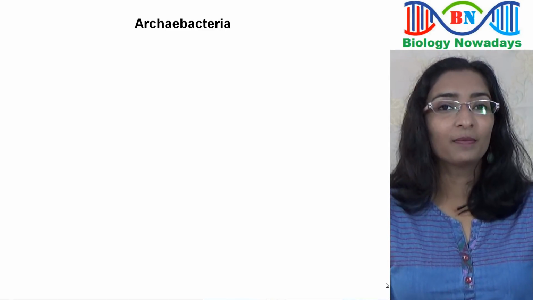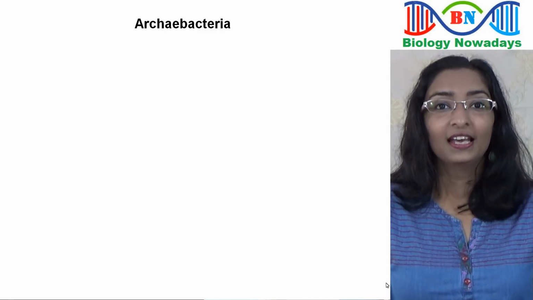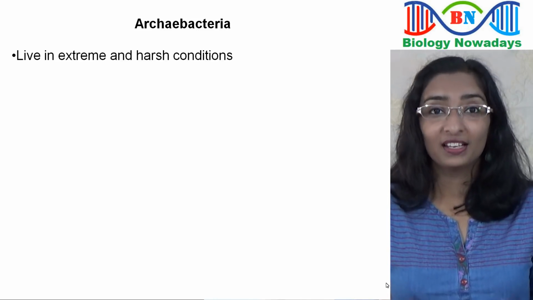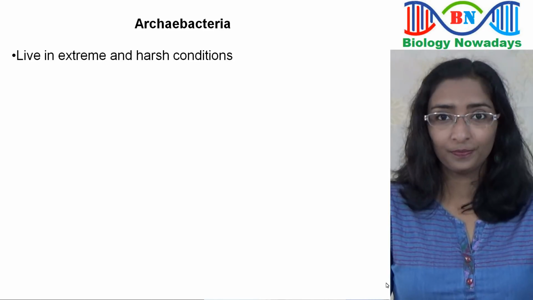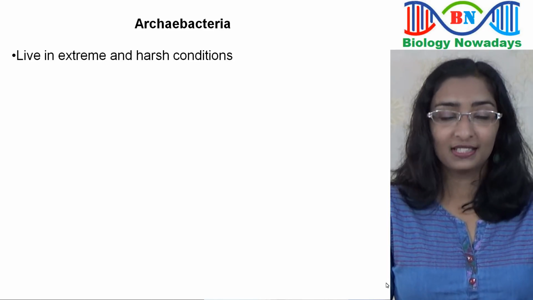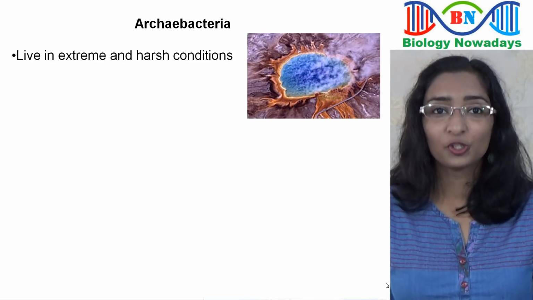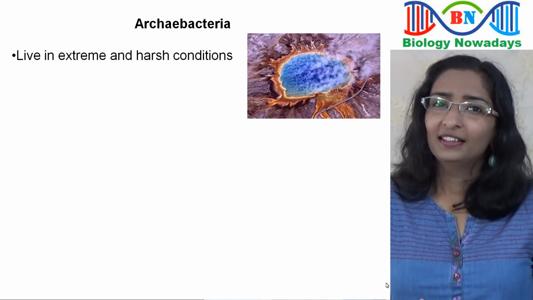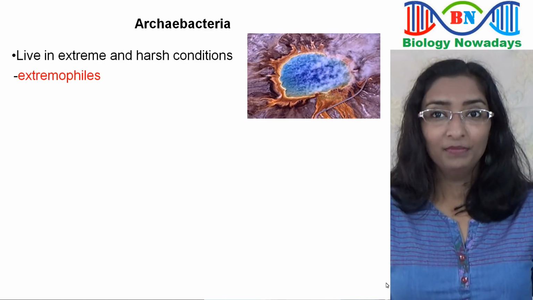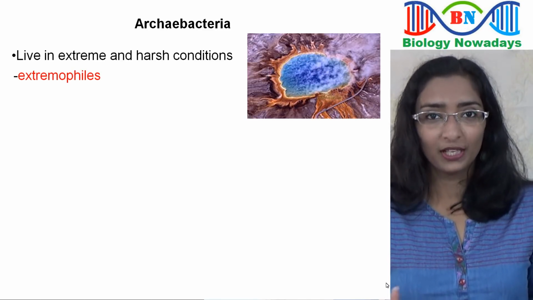A special feature about these bacteria is that they are found in extreme and harsh habitats where no other living forms are usually found. An example for such a habitat is the volcanic hot spring shown here. Since they are seen in these kinds of habitats, they are called extremophiles, meaning extreme condition loving.